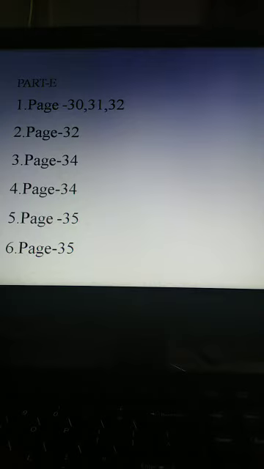Then you should write two properties. Under the heading properties of rayon, you can write it is soft, shiny and comfortable. It absorbs moisture and it is preferred to other synthetic fabrics in summer. Then you should write any one use of rayon.